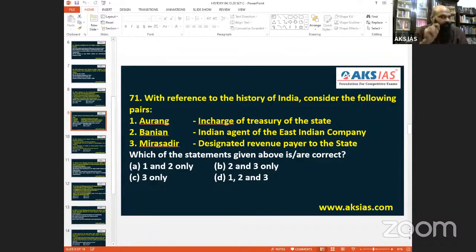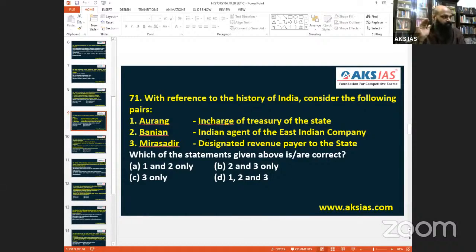Banyan, the statement given here is specific. That's what I'm saying: Indian agent of East India Company. So when you talk about Banyan, it is basically an agent. Generally, it is an agent, or we can say an individual working for an agent, a sub-agent. But here they are pointing out exclusively the Indian agent of East India Company. No, not like that. It is a general word. It is not of East India Company alone.